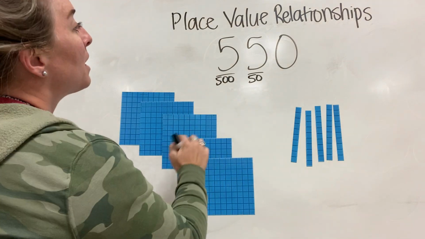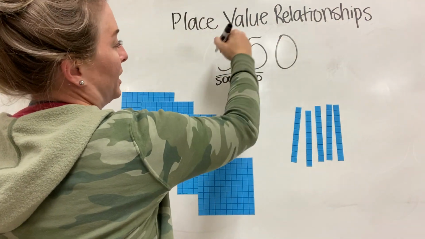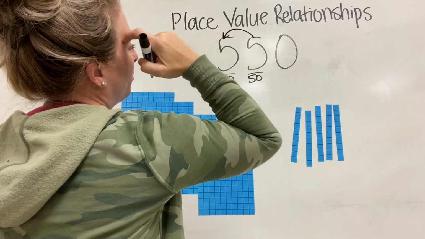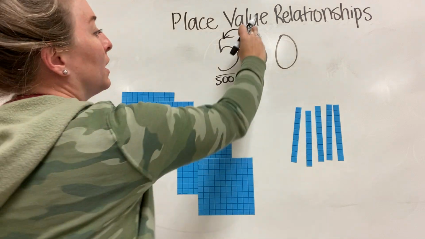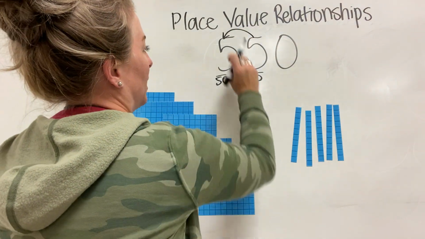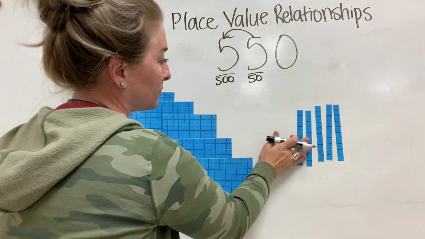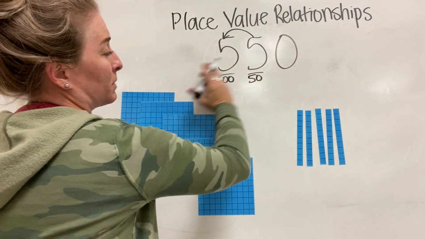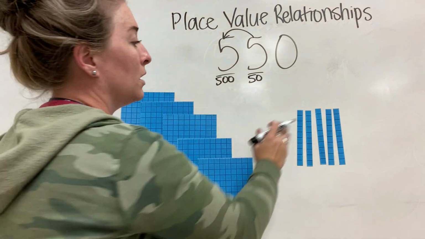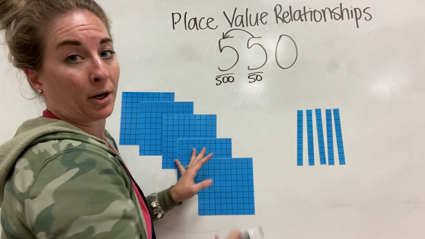So when we're looking at the number, we're trying to solve the relationship. So how are these related? For me to understand, I'm going to talk about their place values, okay? This 5 is in the 10s, and this 5 is in the 100s. So here I have my 50, and I'm trying to show you how they're related by moving across my place value chart, okay? So this 500 is bigger than 50.